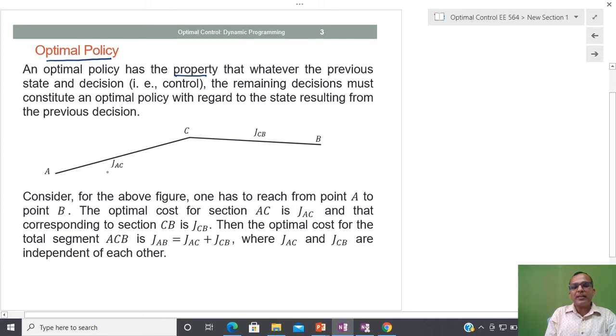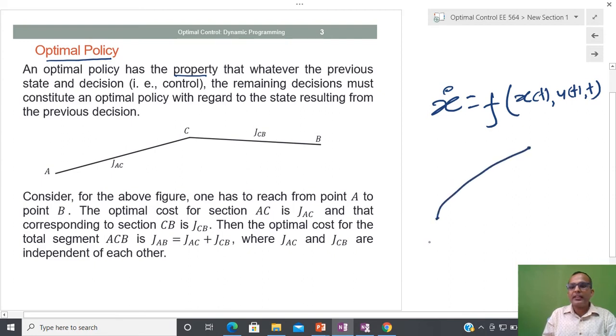Try to see here, suppose I have to move from one point to another point. We have a dynamical system, so a similar kind of problem. If I represent the dynamical system as x dot equal to f(x, u, t), what is our objective? We have to move from x0 to x(tf) in some optimal way, and we have a certain kind of performance measure. We have to make sure that we minimize this particular performance measure.